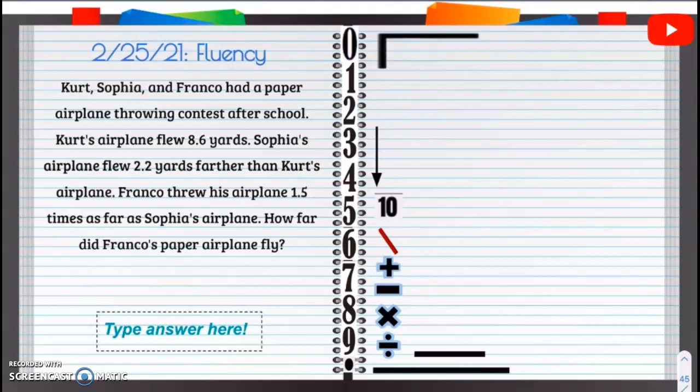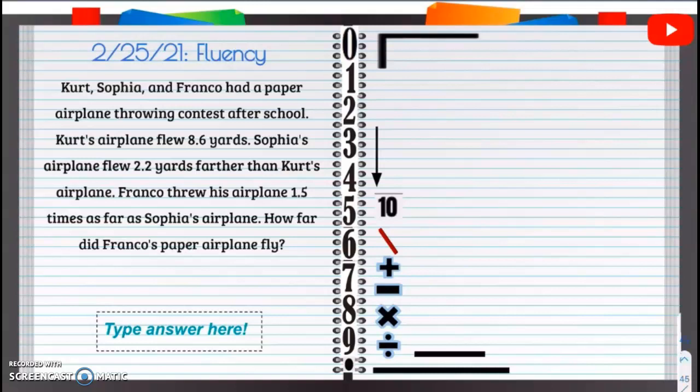All right, our fluency. Kurt, Sophia, and Franco had a paper airplane throwing contest after school. Kurt's airplane flew 8.6 yards, or 8 and 6 tenths yards. Sophia's airplane flew 2 and 2 tenths yards farther than Kurt's airplane. Franco threw his airplane 1.5 times as far as Sophia's airplane. How far did Franco's airplane fly?